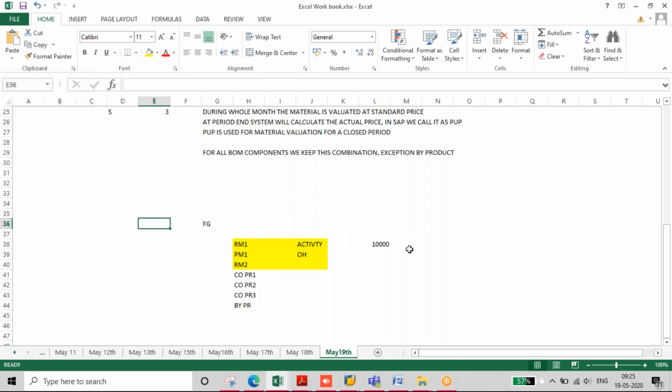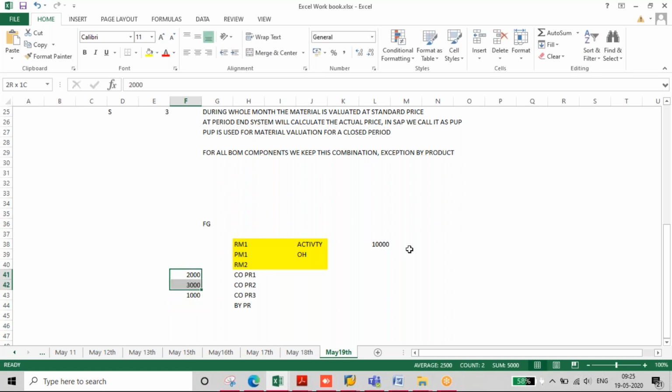So let us assume that for co-products, after incurring a certain process, I am getting co-product 1 as output. Till that time I have incurred $2,000. So I can distribute this 2,000 to co-product 1, and then I incurred $3,000 again. I have got co-product 2. Then I can distribute this 3,000 to co-product 2. At the same time, I incur one more $1,000 of cost.